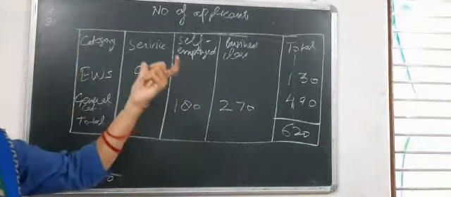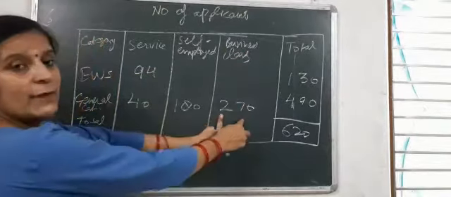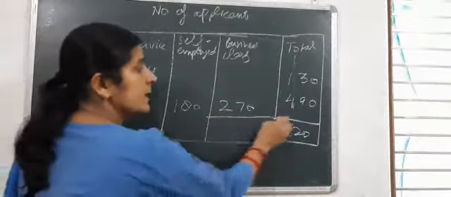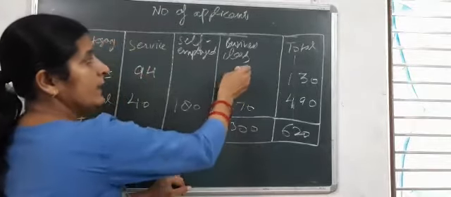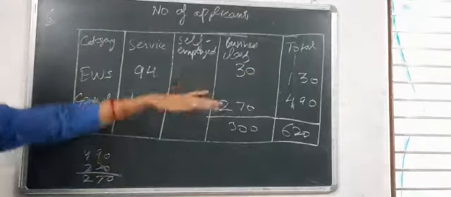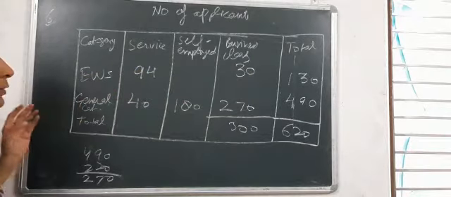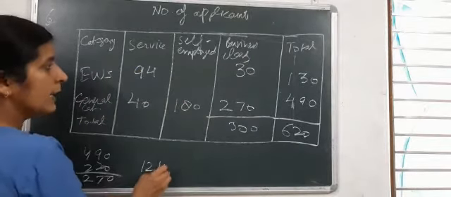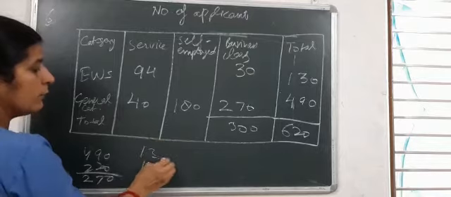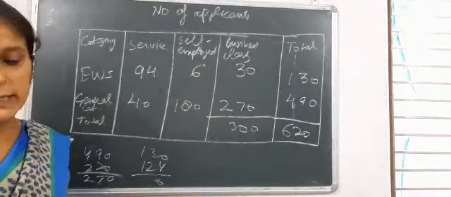Total business class is 300, so 300 is the total business, 270 are for the general category, and we can calculate the remaining: 30 is for the business class of the economically weaker section. The remaining we can easily get as self-employed. 94 plus 30 comes out as 124. Subtracting 124 from 130, we get 6 as the self-employed. So easily we can calculate it.